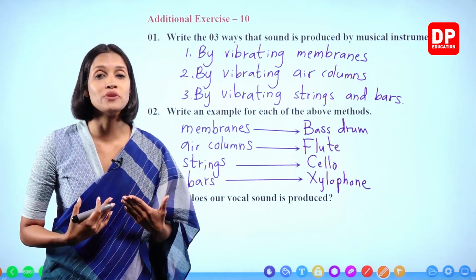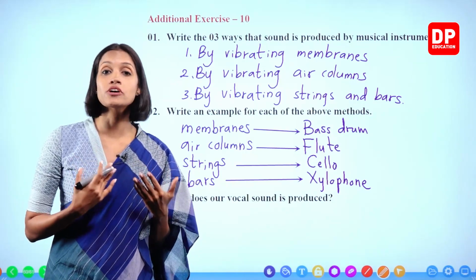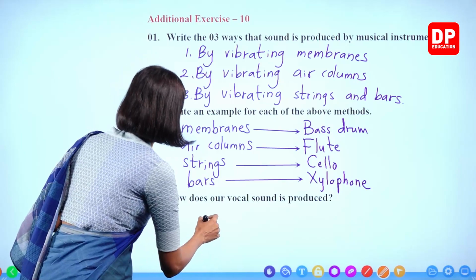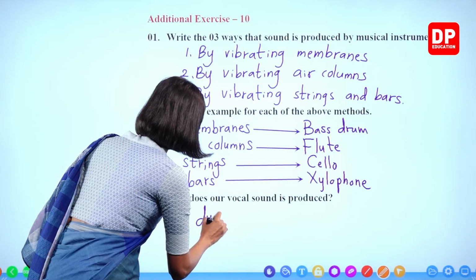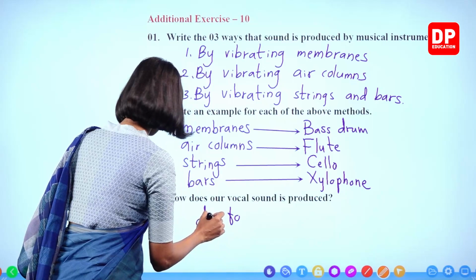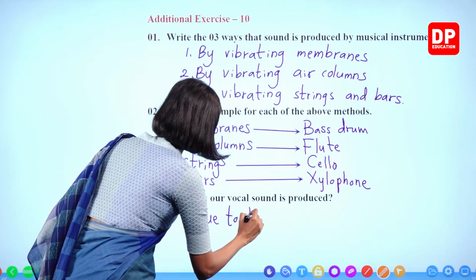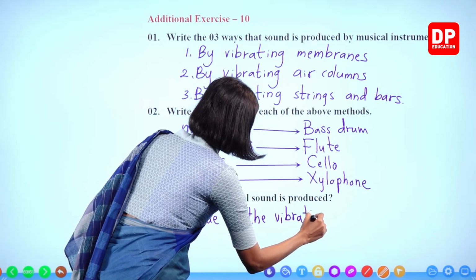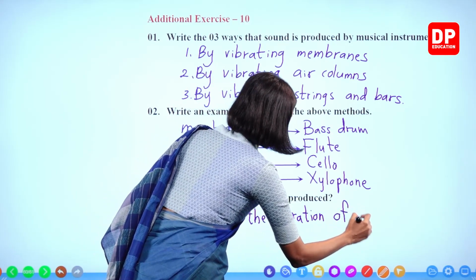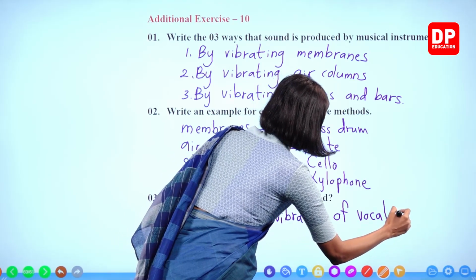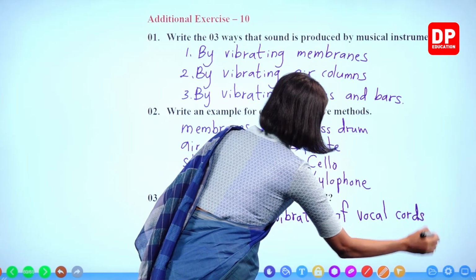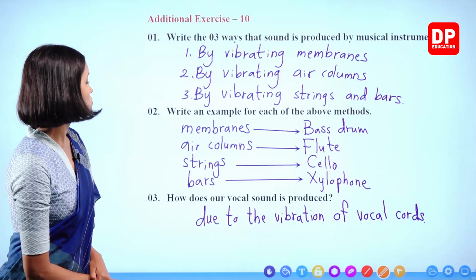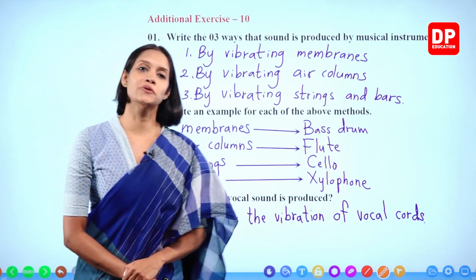So because of the vibration of the vocal cords, the vocal sound is produced. Due to the vibration of vocal cords.